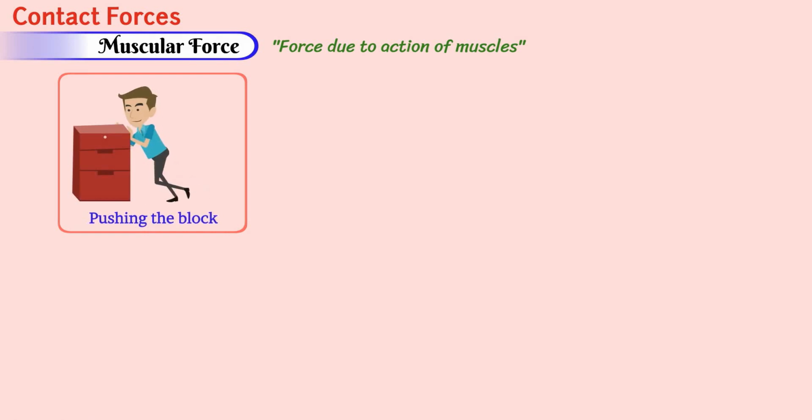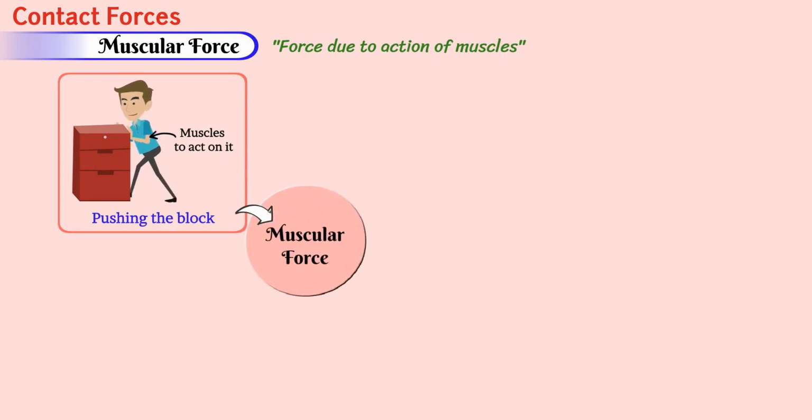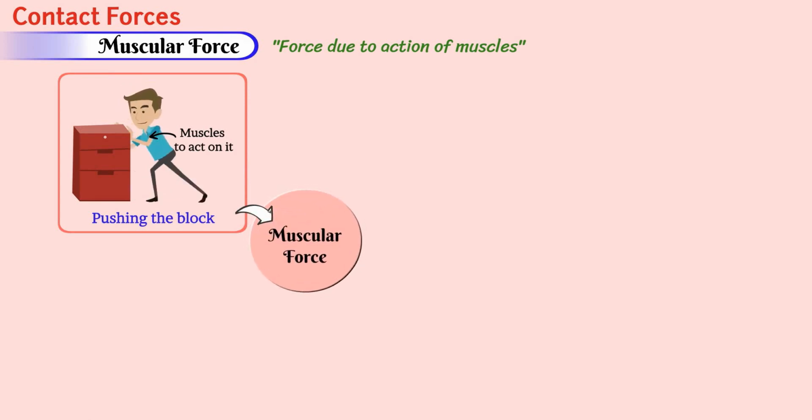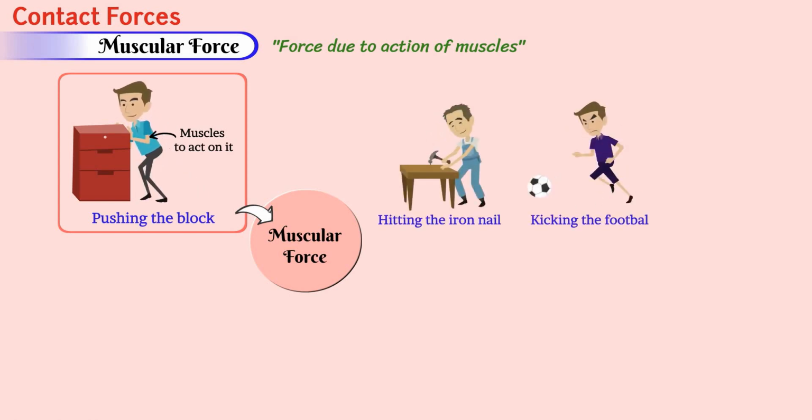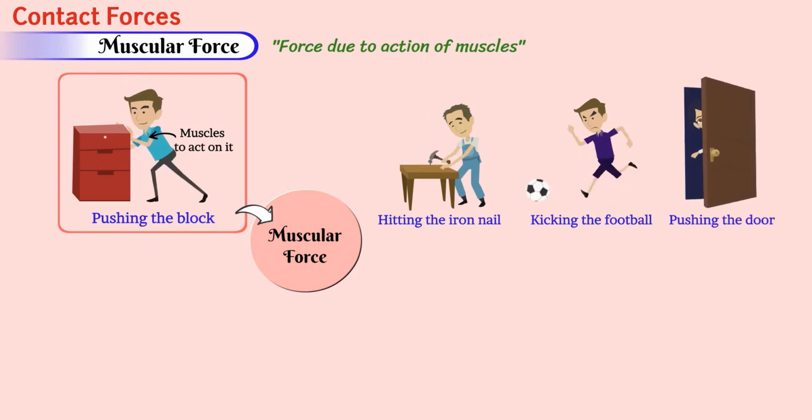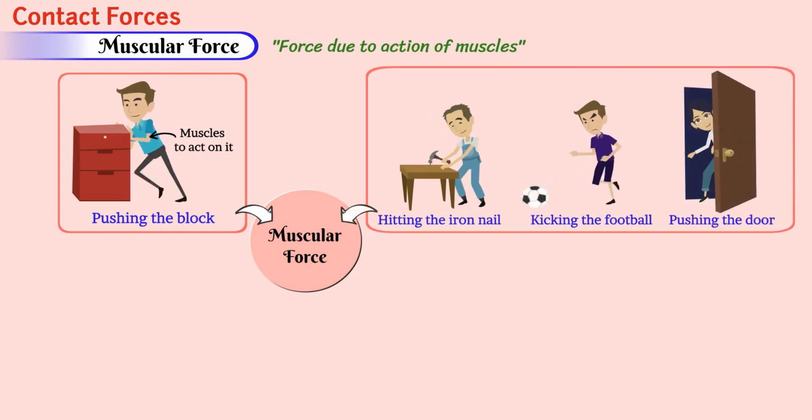Muscular force. The force resulting due to the action of muscles is called muscular force. For example, pushing the block requires the muscles to act on it. Therefore, it is a muscular force. Similarly, hitting the iron nail, kicking the football, pushing the door are all muscular forces.